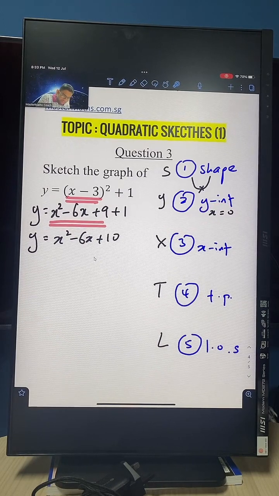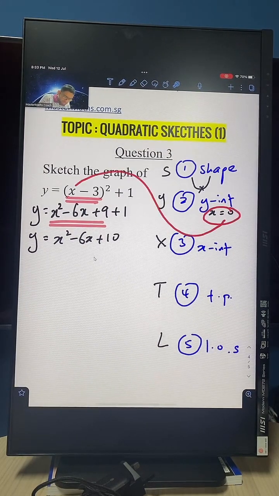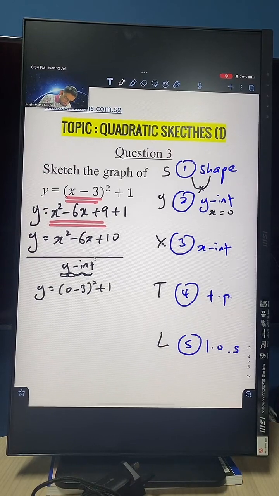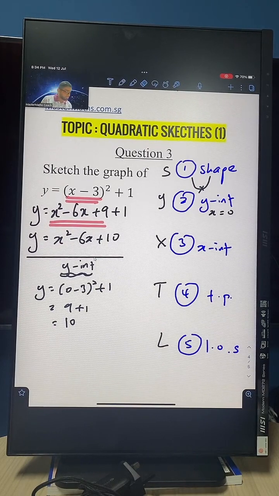Alright, so when we sub x to be 0, what happens? You can calculate this. Let's try and find the y-intercept now together, guys. y equals 0 minus 3 squared plus 1. So this becomes 9 plus 1. My friends, the y-intercept is nothing but 10. So we go back to the y-intercept here and you just put y as 10 here.